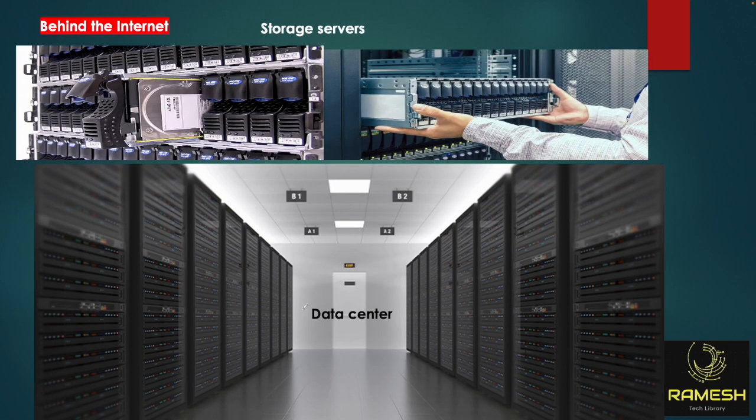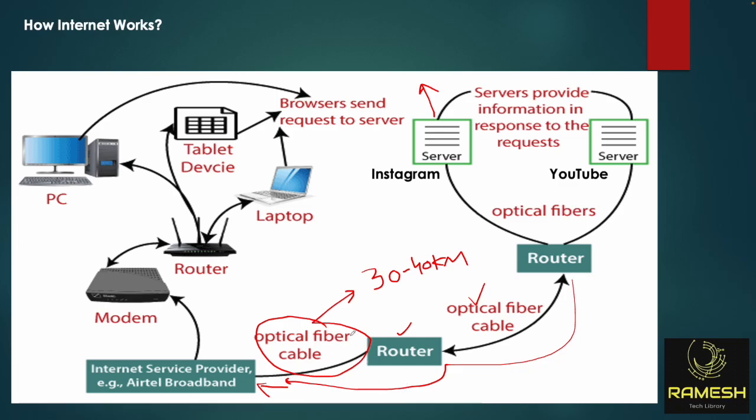This is a data center, how it looks. These are the storage servers, and you can see a lot of hard disks. These are SSD hard disks, which may have 1 TB or 2 TB. We insert hard disks in the server, and these servers are connected to the routers, and routers are connected to the service providers. That's how it connects, if you see this topology.